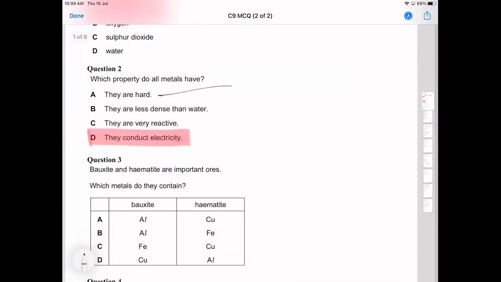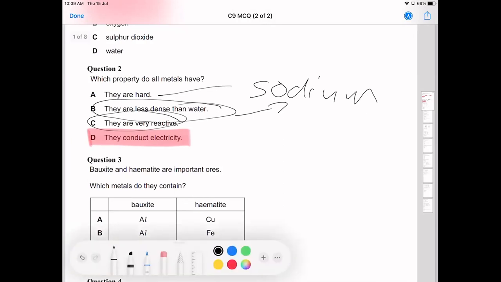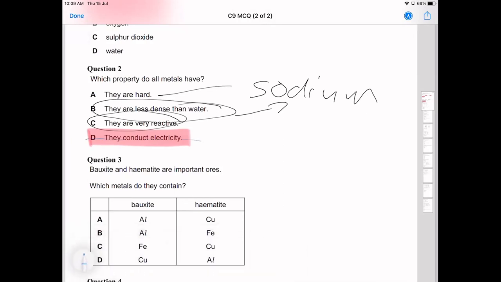So some metals like sodium are very, very soft. You can literally cut sodium with a knife. Sodium, potassium, calcium, those sorts of things, they're extremely soft. Not all are less dense than water. Sodium is less dense than water, but metals like iron, copper, steel, whatever, they'd obviously be more dense than water. And then not all metals are very reactive. But one property of metals is that they all conduct electricity.